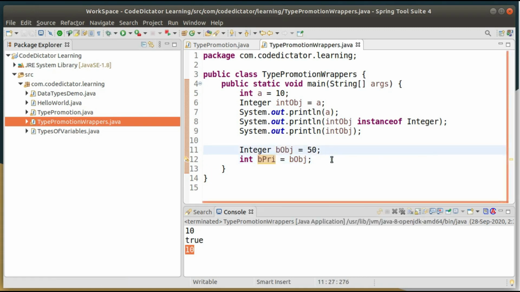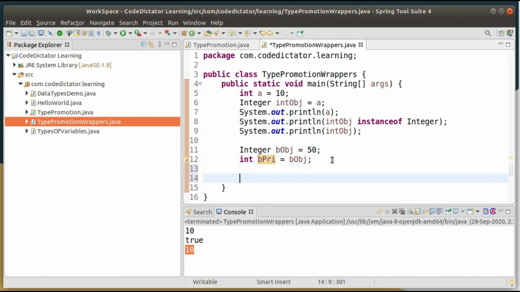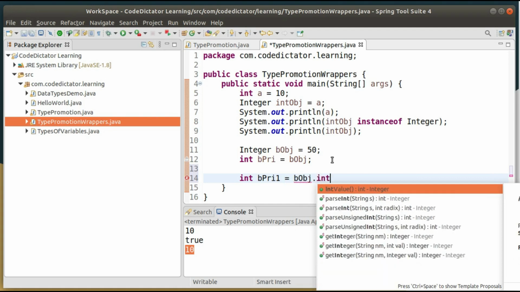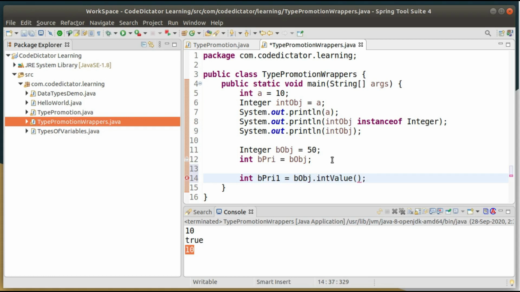And if I want to perform the same operation explicitly without using any internal casting, at that time I can use int b primitive 1 equal to b object, and we have one method with the wrapper class, that is intValue. So your intValue will give you that int value, whatever the primitive data type value is there.